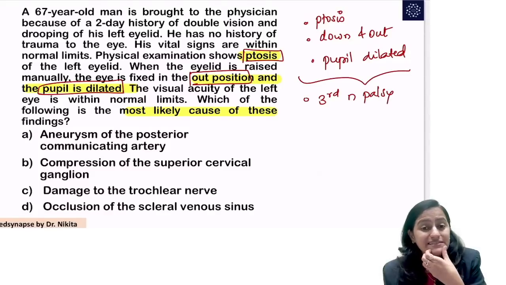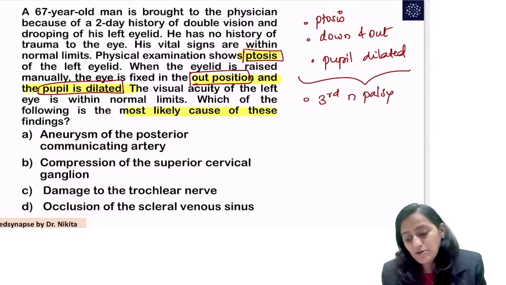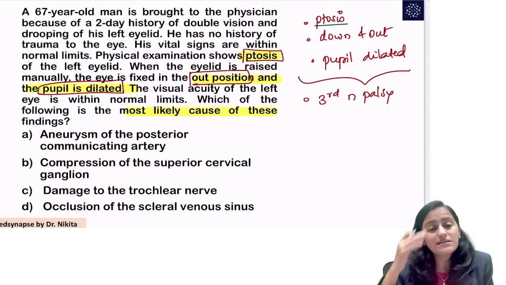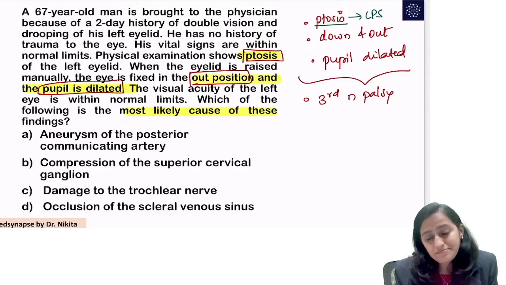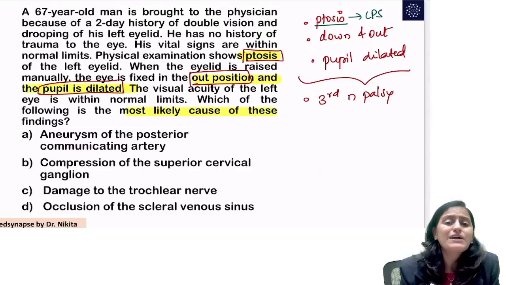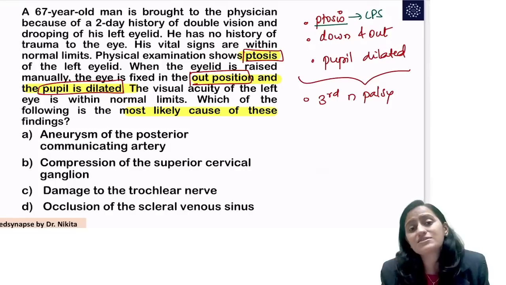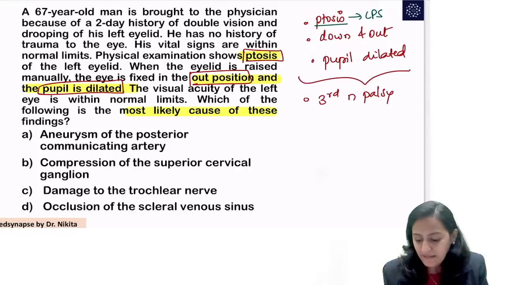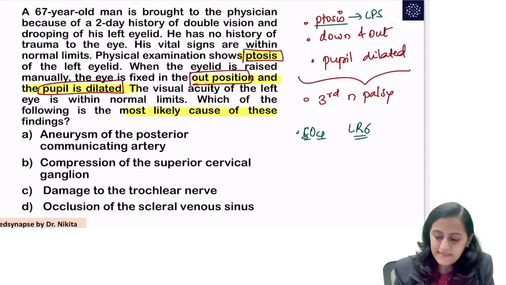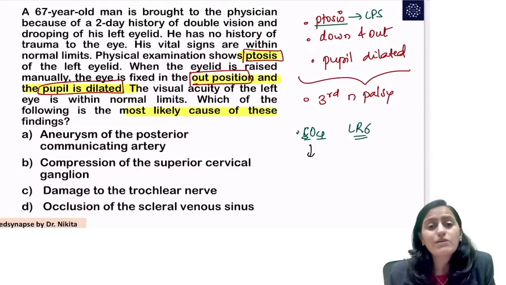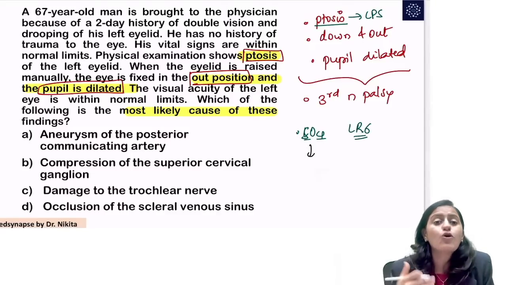Okay, this is third nerve palsy. So the question is about third nerve palsy. You get ptosis in third nerve palsy because the LPS is affected, right? Down and out. Why do you get down and out? Because remember that extraocular muscles are all supplied by 3 except SO4, LR6. Superior oblique by 4 and LR by 6. Superior oblique, remember, obliques cause opposite action.